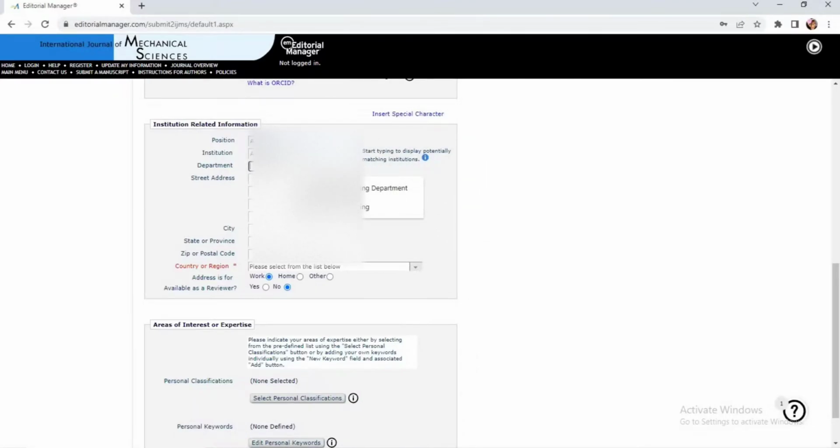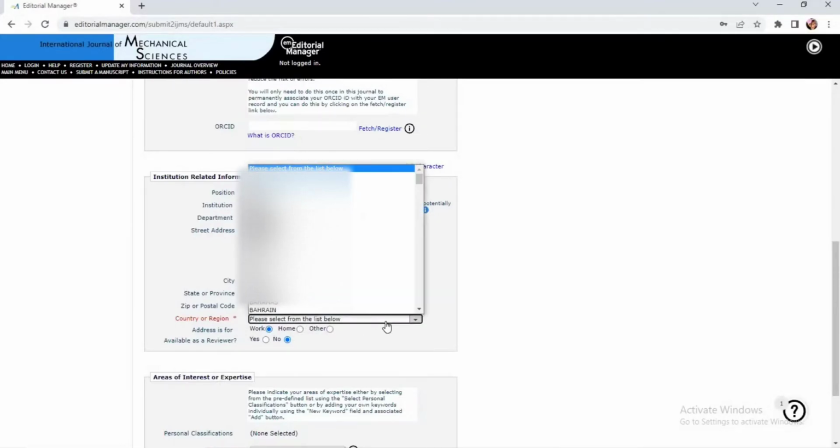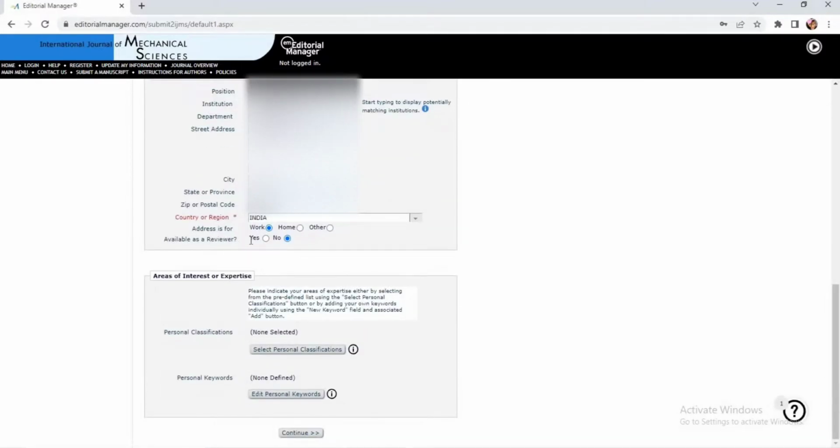So to which department you are working for, please enter the department you are working for and the address of the institution, followed by city to which place the institution belongs to, followed by the state, followed by the pin code. So please select the country from the list from the drop menu. So let me select it.